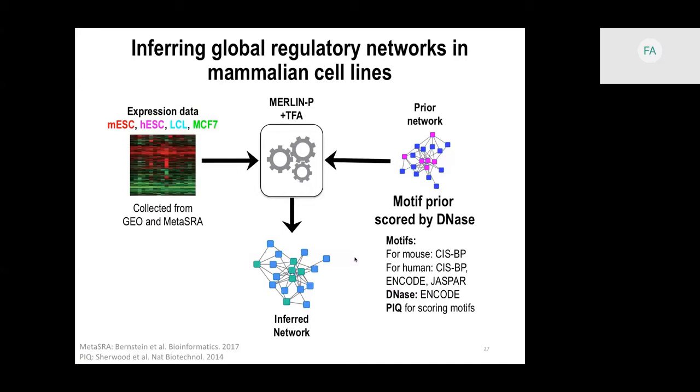For prior, we use the CSBP motif and also ENCODE and JASPAR motifs. And to create the prior network, we use the PIQ program that scores the motif instances by the footprint of the DNAs from the same cell line.